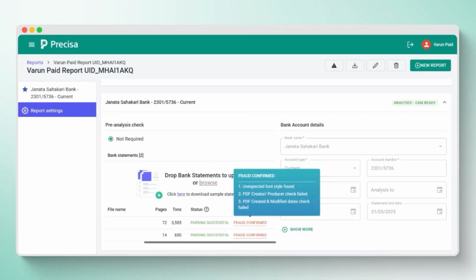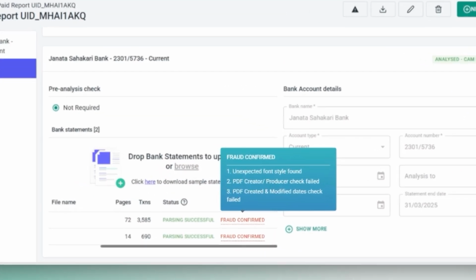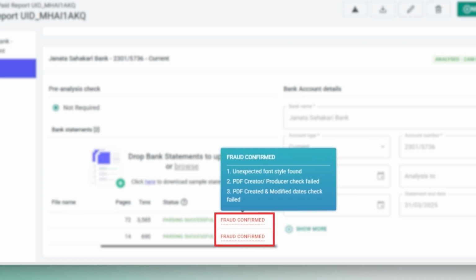In this example, Precisa has identified confirmed tampering in the uploaded PDF statement. Alterations in the document structure, metadata, or content have triggered a strong fraud signal. The system marks the file with the rating fraud confirmed, indicating a serious authenticity breach.